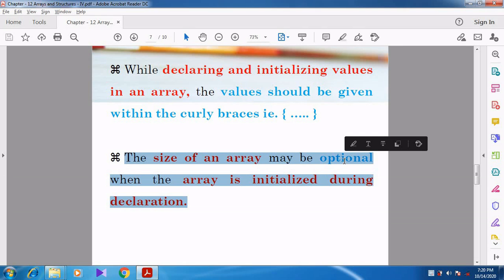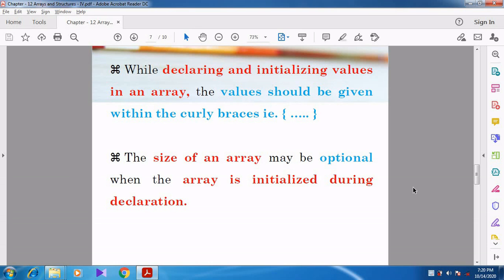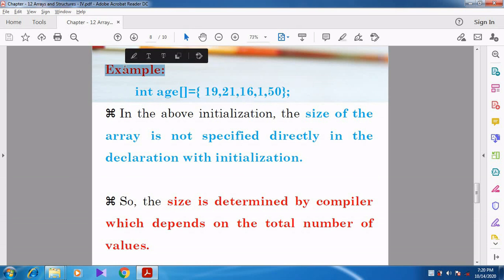Can you understand, students? In a one-dimensional array, you need not specify the size of the array. The size of the array may be optional when the array is initialized during declaration. So whenever you are initializing with values, you need not give it. See this example: they have given int age, open square bracket, close square bracket.